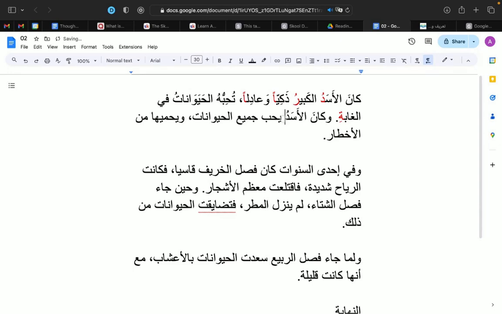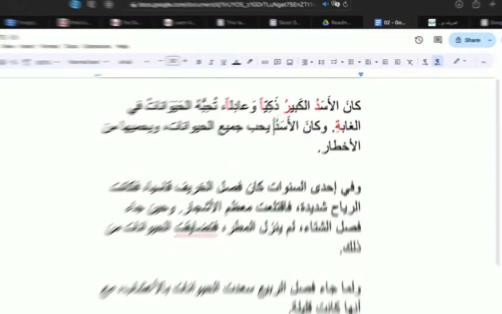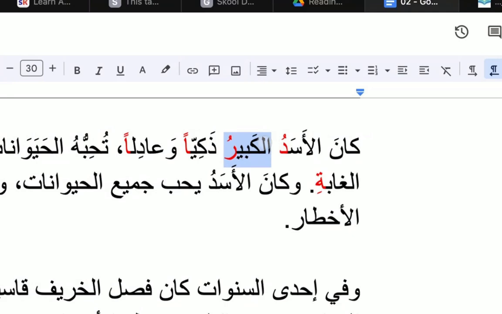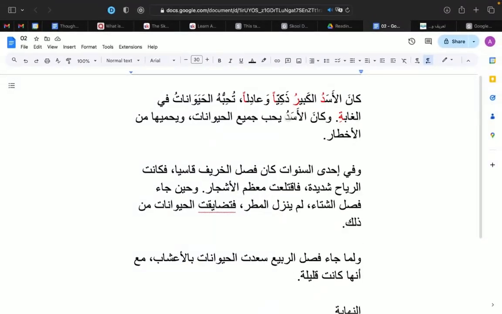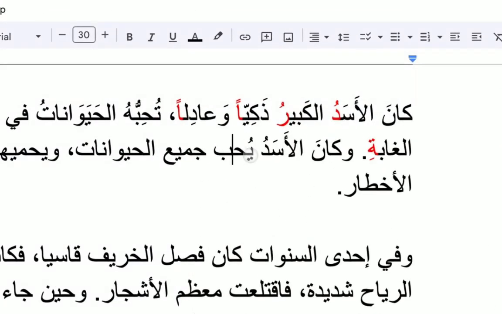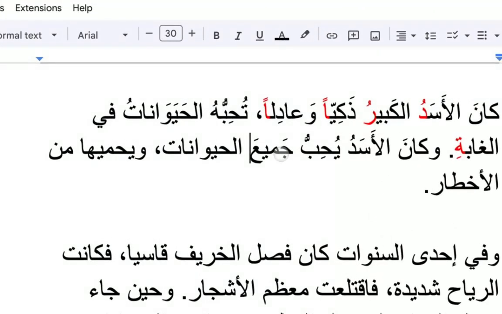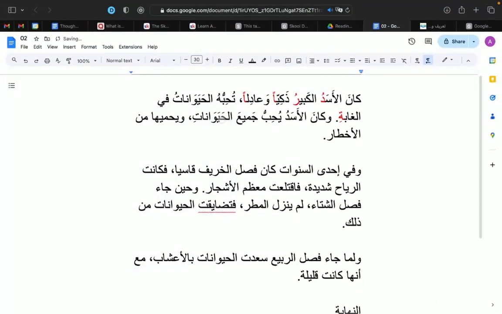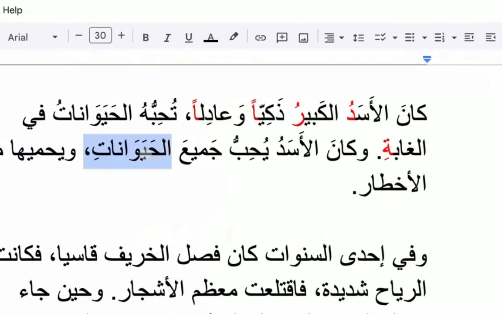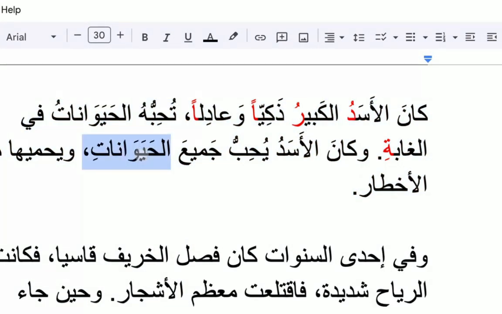We can tell here there isn't an adjective coming after al-asad. Right? There isn't al-asadu al-kabiru, for example, similar to the above sentence. But it's just وكان الأسد. So, and the lion was, or used to, وكان يحب. كان يحب, and he used to like جميع الحيوانات. Okay? So if we take this out, who does he like? He used to like all.